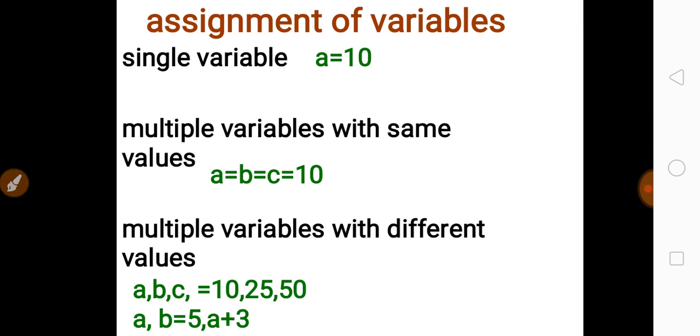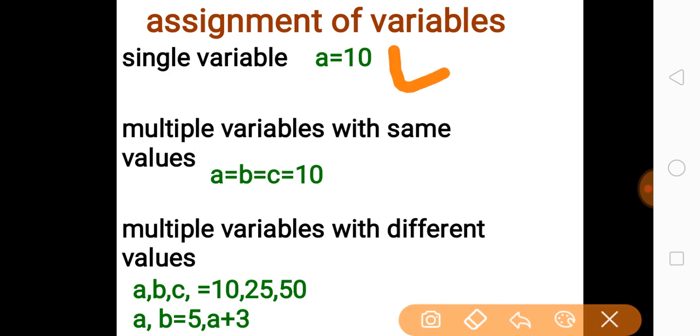Another point is the assignment of variables. Assignment of a variable means giving some value to a variable. Suppose you are declaring a single variable and you are going to give a single value to it. You just write the variable name on the left hand side, and on the right hand side you write the value or another variable name. That means a equal to 10 will give the value 10 to variable a.